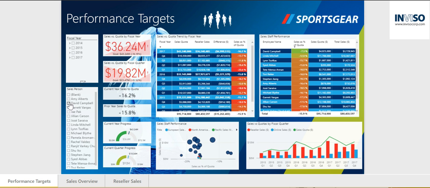Iterating on reports is a natural part of the process, as a department or business in an organization sees value in some, but not all areas of a report, or has questions that require more in-depth analysis in some areas. Power BI offers a number of options to make this efficient and accessible to all members of the team. The first way is to export the report file as a template that can be used as a starting point for other reports. This approach allows the user to retain the report design, the visualizations, and the underlying data model.